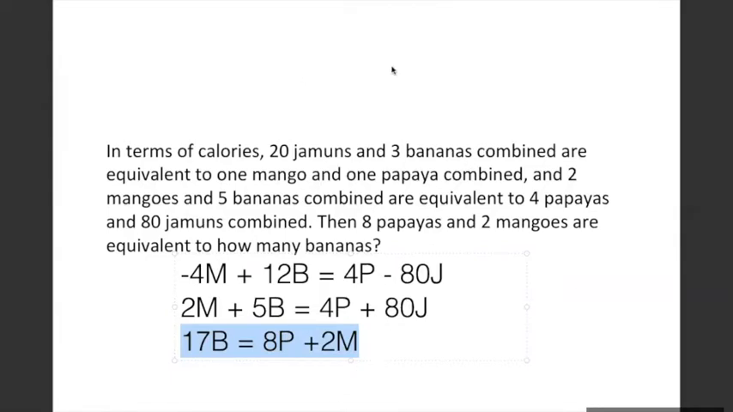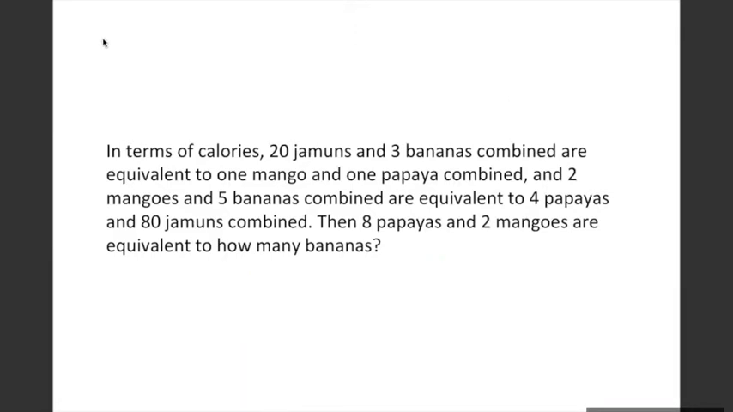सो हमको ढूंढना क्या है? 8 papayas and 2 mangoes, which comes here. 8 papayas and 2 mangoes. The answer is 17. Correct? बराबर बोला? This is fine? Yes, ma'am. Easy? Nothing problematic here? Okay.